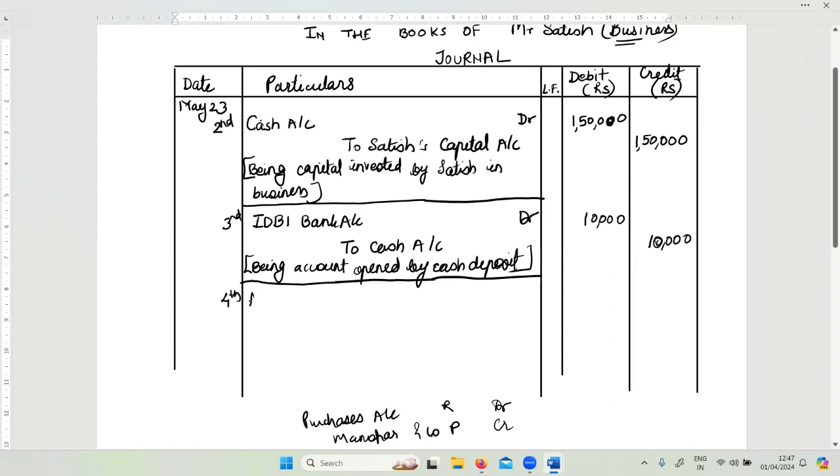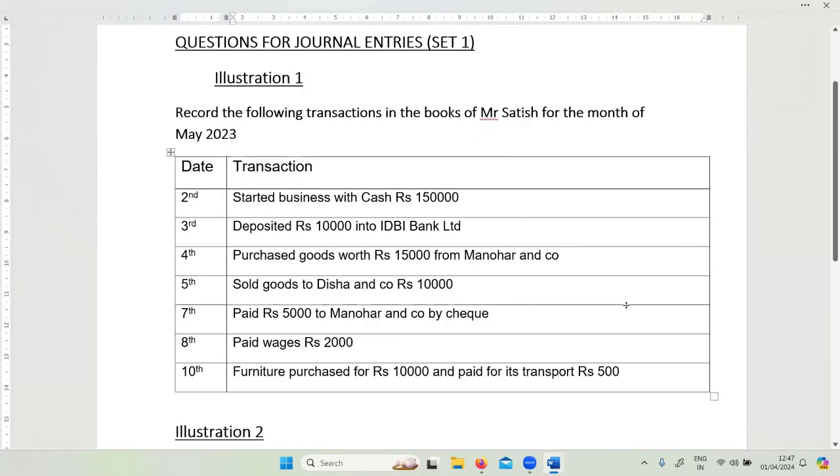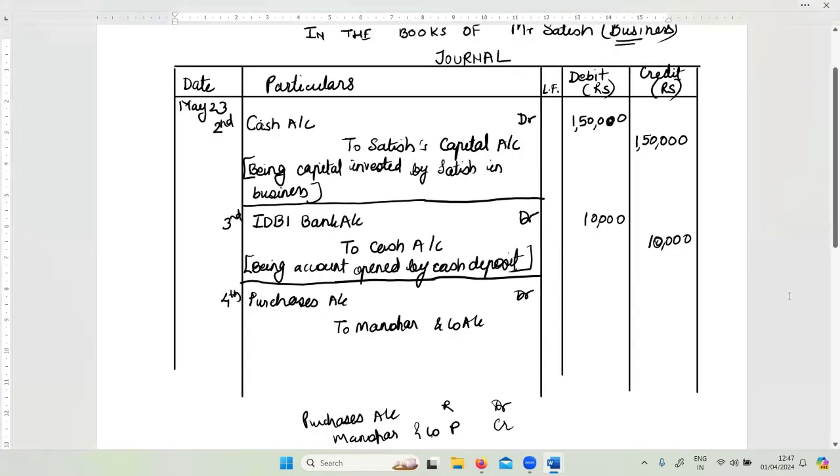Purchases is debit. So I write the debit part of the transaction first. Purchases account, debit. To Manohar and Company account. Amount that is stated here is 15,000. So I'm going to write 15,000 here. Here also I'm writing 15,000. And put the narration in brackets being goods purchased on credit.